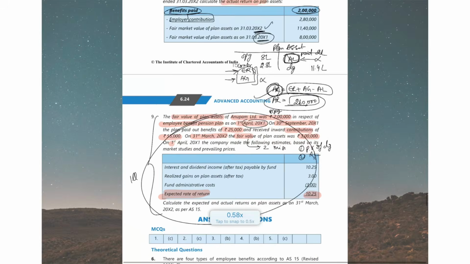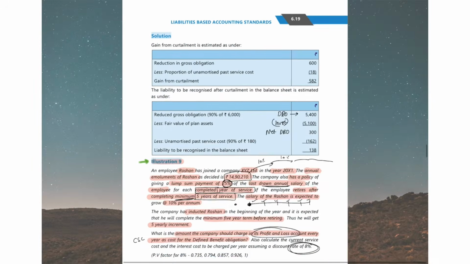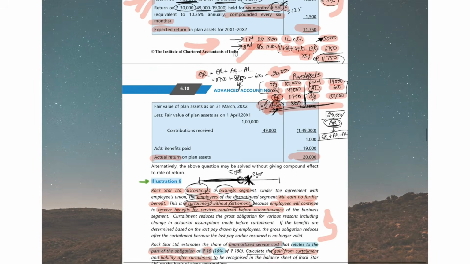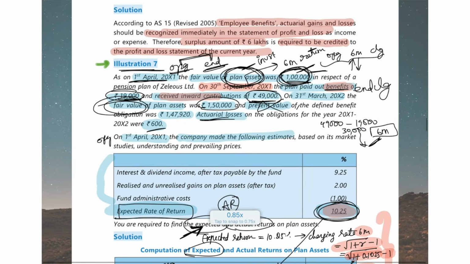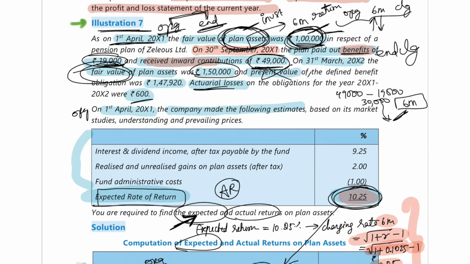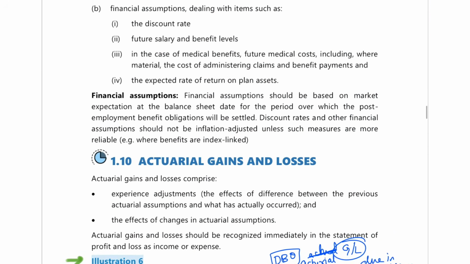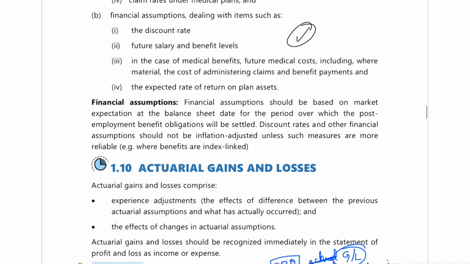So this is the lower version of the illustration that we did. Let me tell you the illustration number also. The illustration number was illustration number 7. So yes, same as that, that was your practical question number 9. Okay, so I hope you completely understood this.